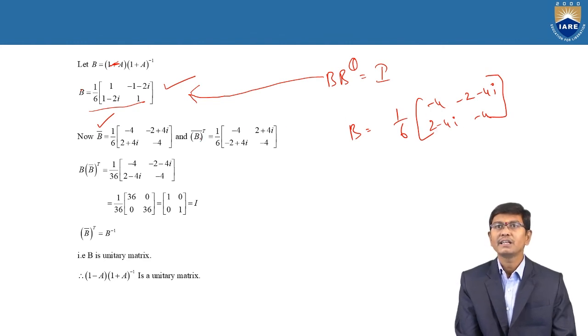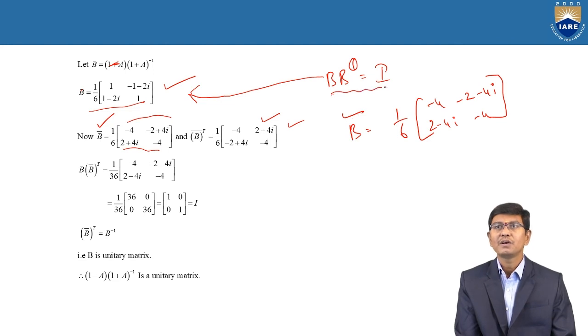Then we apply the transpose to the conjugate. Therefore 1 by 6 into minus 4, minus 2 plus 4i. The transpose is nothing but interchanging the rows and columns. The first column is minus 4, minus 2 plus 4i, and the second row by applying the transpose will be 2 plus 4i, minus 4. Therefore this is the B power theta value.